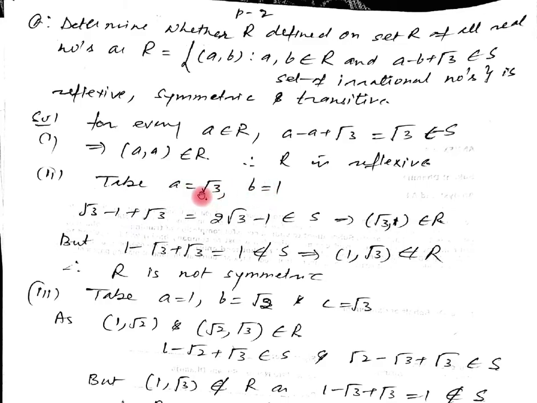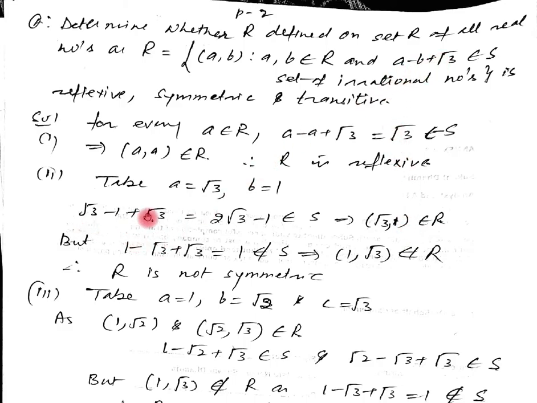For symmetry, we take an example. Let a be root 3 and b equal to 1. For symmetry, what do we have to prove? A related with b and b related with a. So I have considered this example: let a equal to root 3 and b equal to 1. Putting this value here, we get root 3 minus 1 plus root 3, which equals 2 root 3 minus 1. That belongs to S, the set of irrational numbers. Therefore, (root 3, 1) belongs to R, because they satisfy this condition.